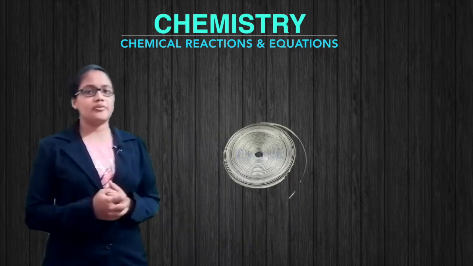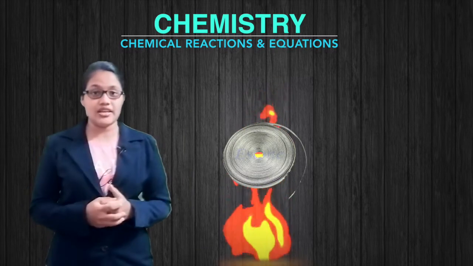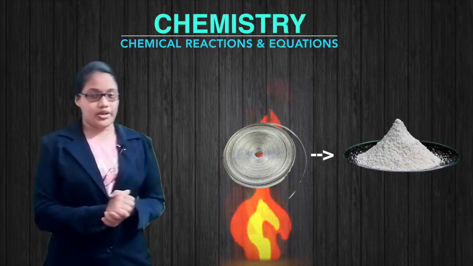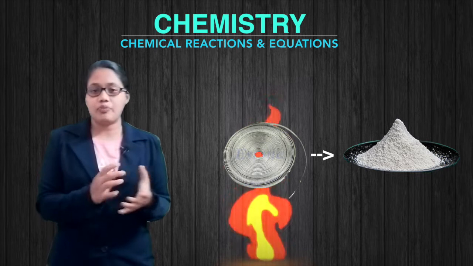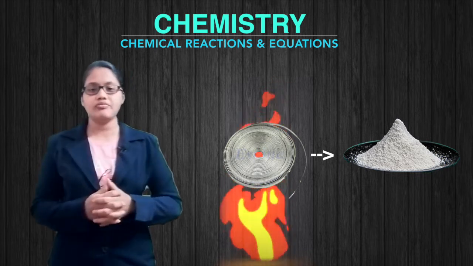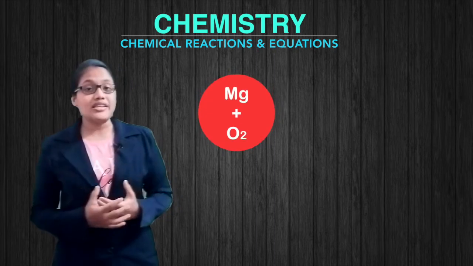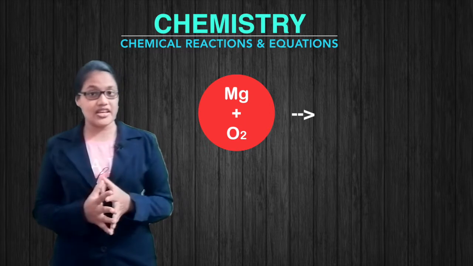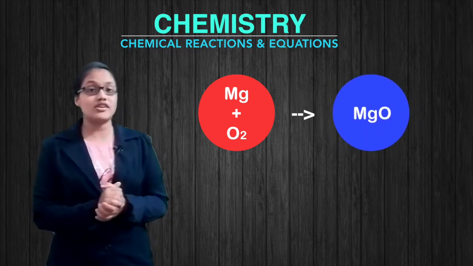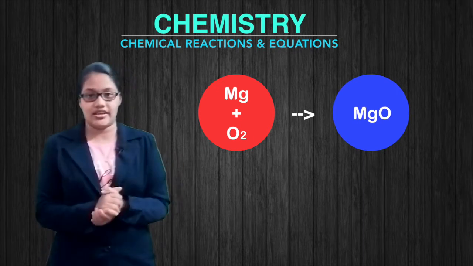So here I have a magnesium ribbon. On heating this magnesium ribbon, we obtain white powder. Usually we call such white colored powders ash. So on heating, magnesium ribbon combines with the oxygen present in the air and gives us magnesium oxide, which is the white powder or the ash we get here.